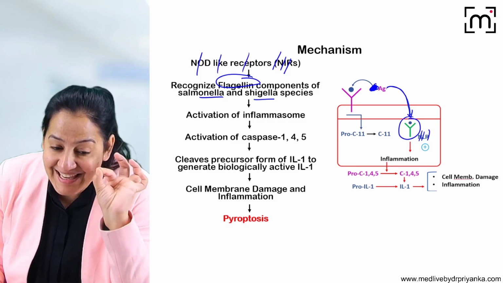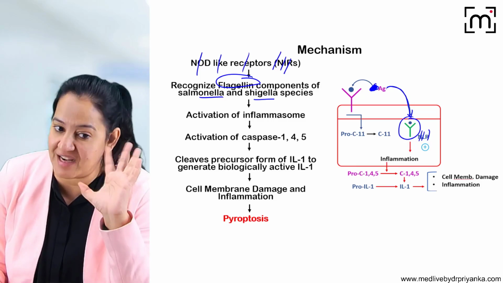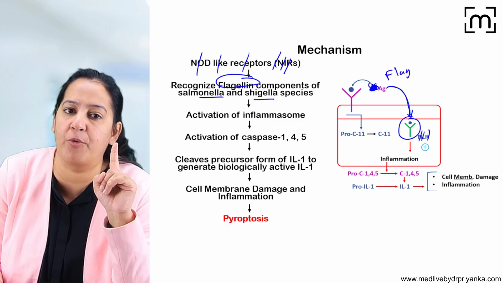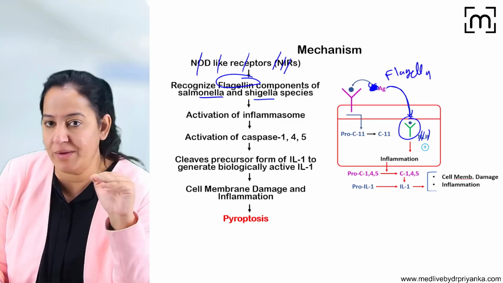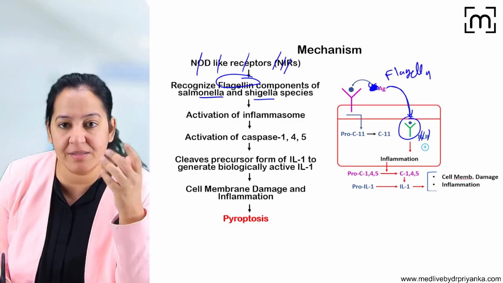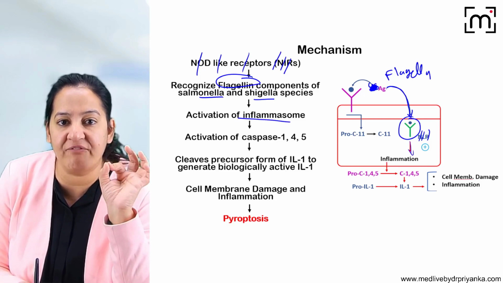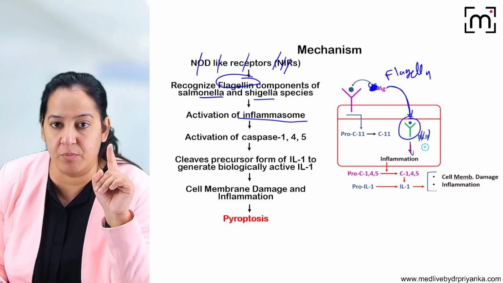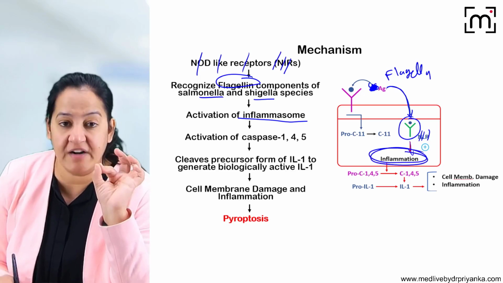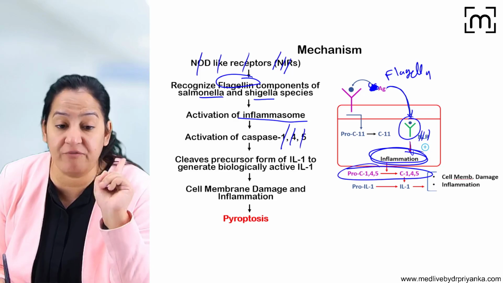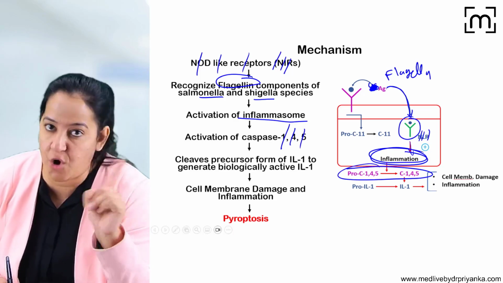Only those bacteria which have the flagellin component will go inside and activate the NOD-like receptor. What will the NOD-like receptor do? It will form an inflammasome. The inflammasome will cause the activation of caspase 1, 4, 5. You can see the activation of caspase 1, 4, 5, not 8, not 10, not 9.